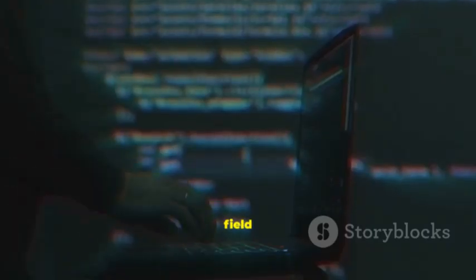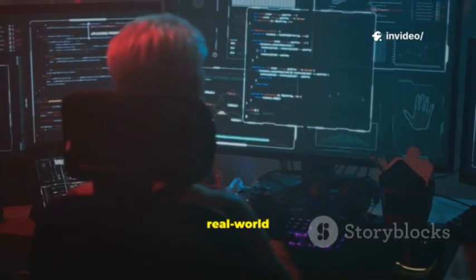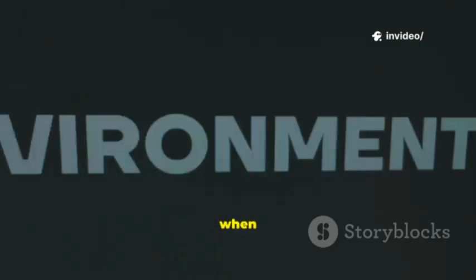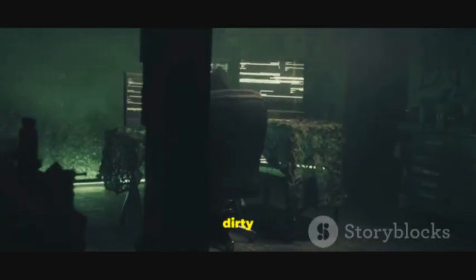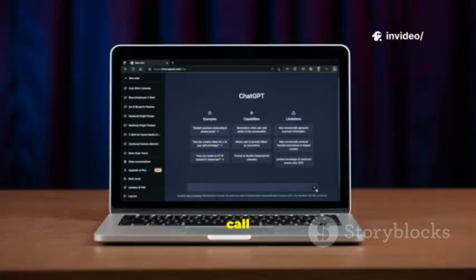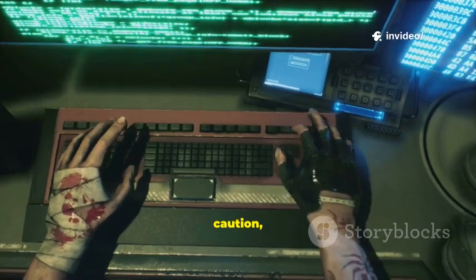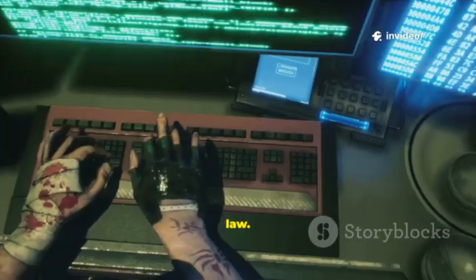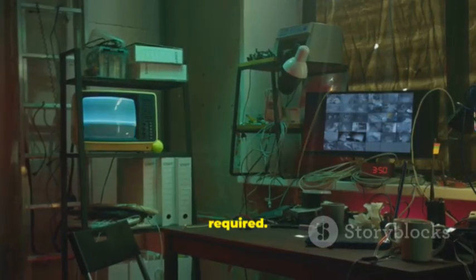This is a practical field guide, not hype. We will dissect how each performs in real-world scenarios, and when to deploy one over the other. We will get our hands dirty with step-by-step workflows. We will demonstrate power and call out limitations. Security demands precision, caution, and respect for the law. Choose the right tool. Never a sledgehammer when a pick is required.